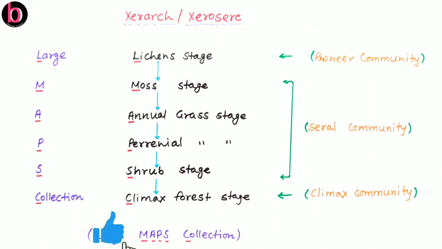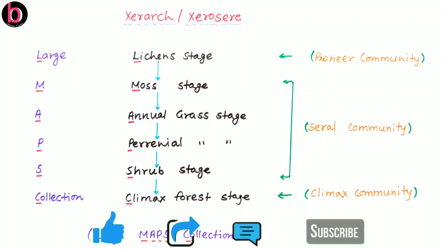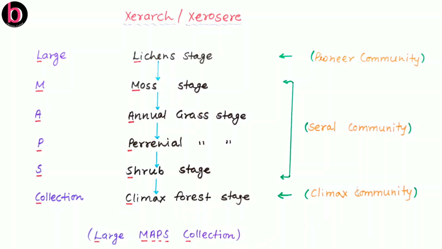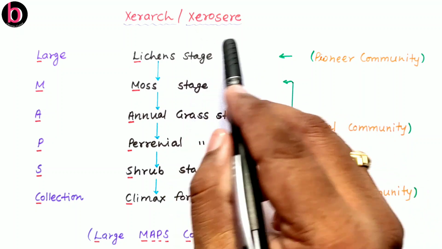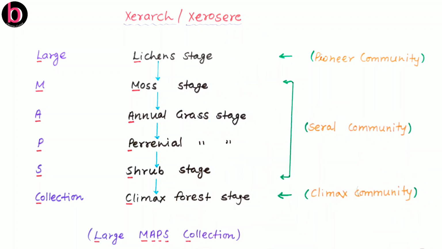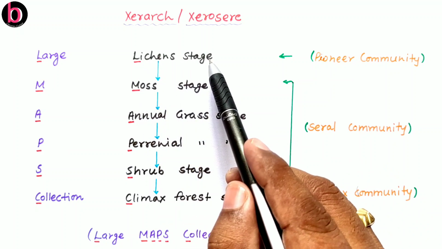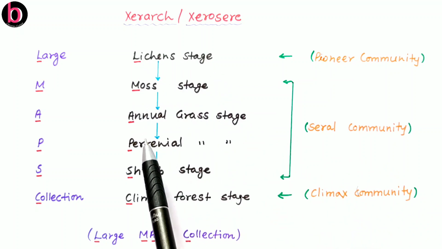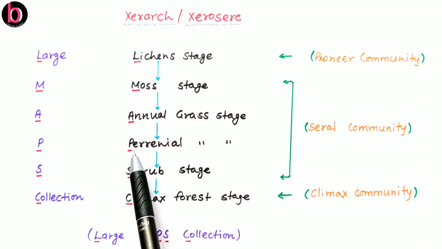Now the next is Xerarch or Xerosere. So what is Xerarch? As we discussed, ecological succession occurring in a dry area. This is Xerarch. While the sequential steps which occur during this succession are known as Xerosere. So the same sequences are here. First lichen stage, second moss stage, third annual grass stage, fourth perennial grass stage, fifth shrub stage, and the last, this is climax forest stage.